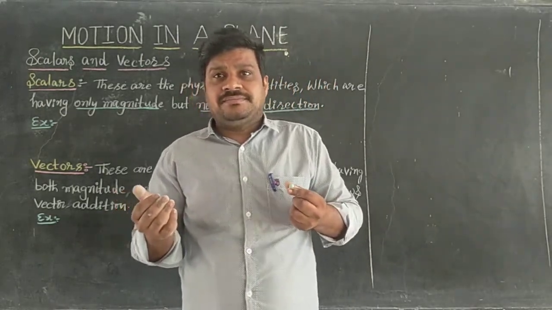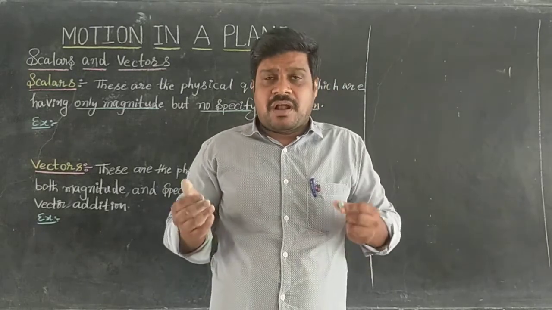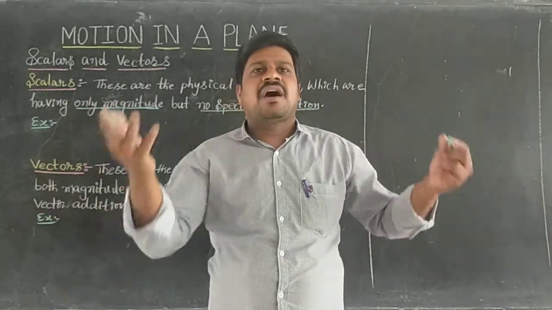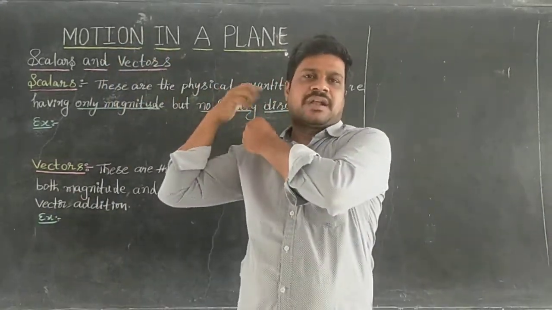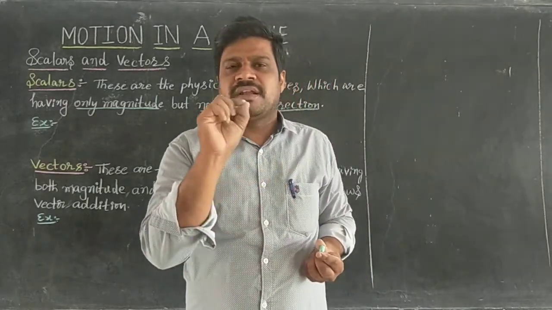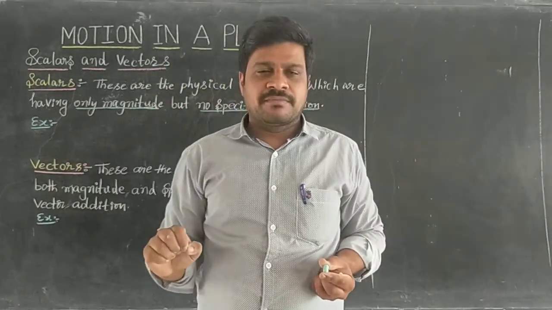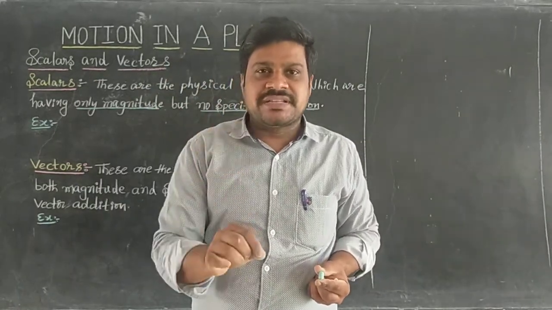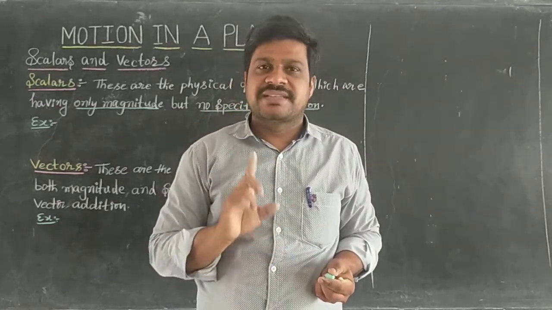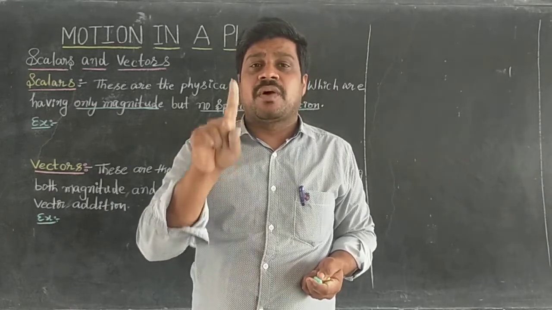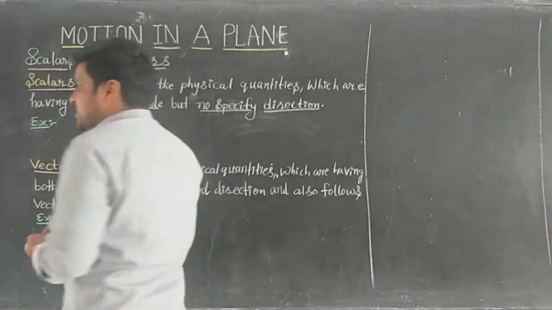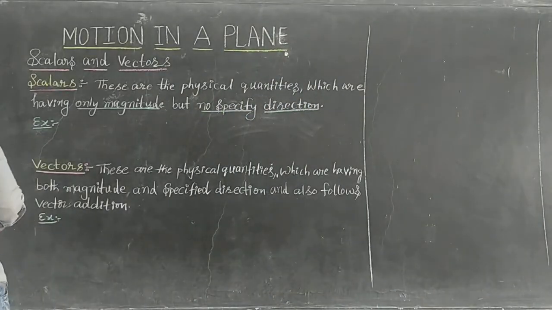Ramu walked in the east direction, or west, or south, or north; there is no particular direction. That's why only magnitude is represented. Because of that, the distance covered by Ramu is a scalar quantity. Scalar quantity means a quantity having only magnitude but no specified direction. So distance we can consider as a scalar.